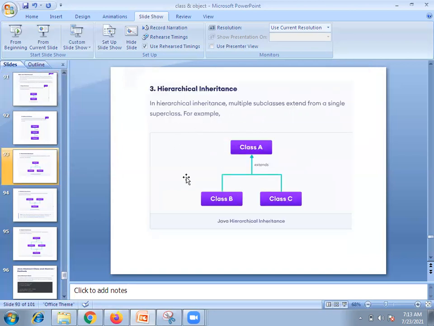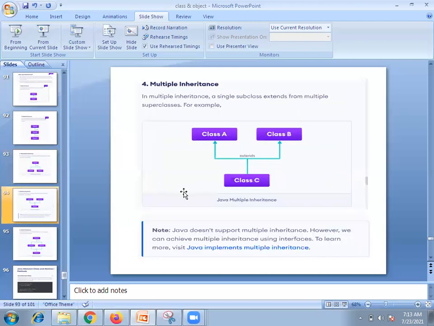Now coming to hierarchical inheritance: one parent or superclass will have multiple children. Suppose let us assume your dad is having two kids. The two kids will acquire the same properties, right? This is the relation. Multiple subclasses extend from a single superclass. This we are going to call hierarchical inheritance.